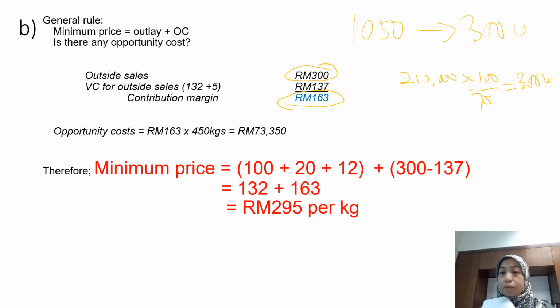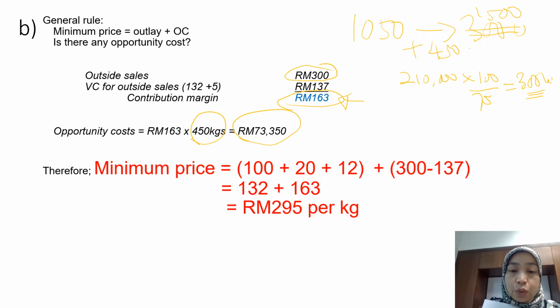Remember 3000 is maximum, 300,000 is maximum. To produce 300,000 skincare, they will need herbal ingredients of 3000, but only 50% they buy from the herbal division. So 50% means 1500. So if you increase the volume from 1050 to 1500, that means you increase by 450. For 1 unit you let go 163. For 450, you will let go this amount.